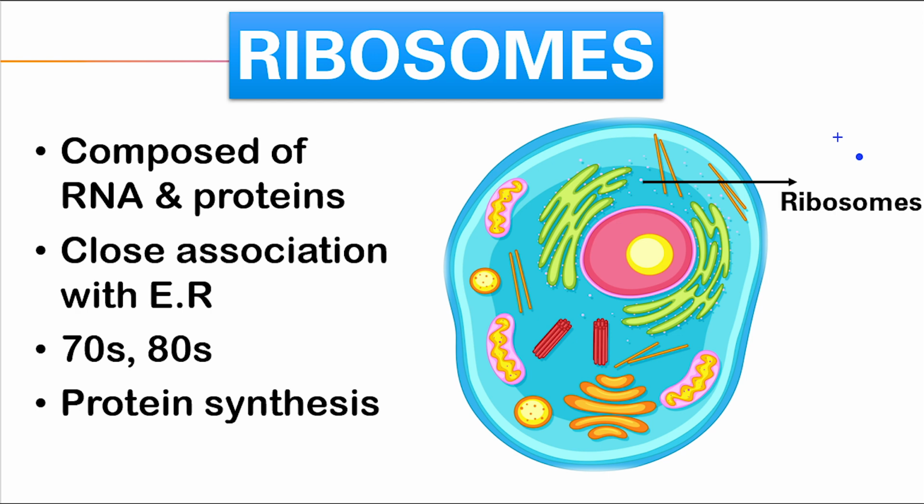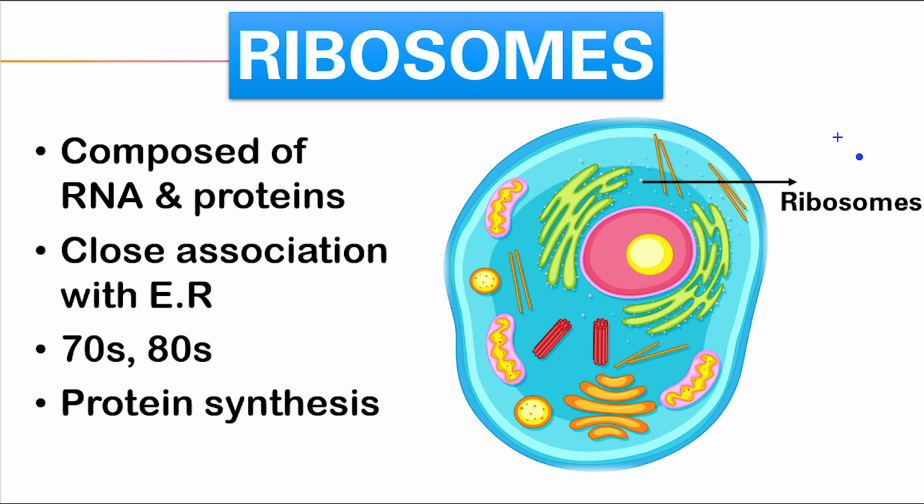The ribosomes are named as 70S and 80S. The 70S is found in prokaryotes and the 80S is found in eukaryotes. The letter S refers to density and size. The S refers to the Svedberg's unit.